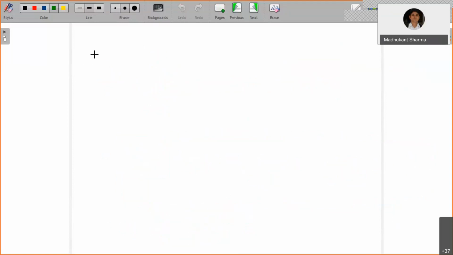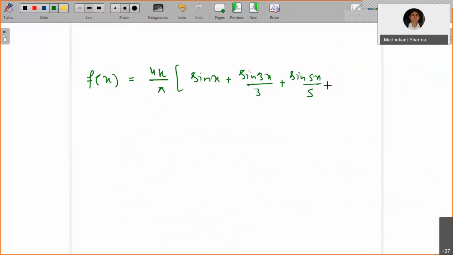Moreover, from here, what can you derive? You have f of x equals 4k by pi times sine x plus sine 3x by 3 plus sine 5x by 5 plus and so on.